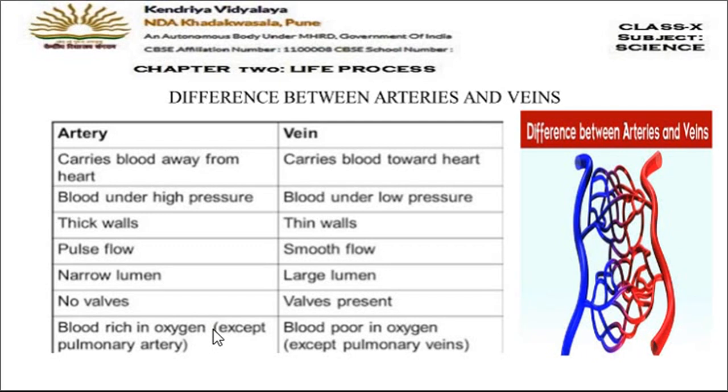Okay? Means all the arteries carry oxygenated blood except one, that is the pulmonary artery. This pulmonary artery is an exception which carries the deoxygenated blood. And in veins also, all the veins carry deoxygenated blood, but there is one exceptional vein which is called the pulmonary vein, and this pulmonary vein will carry the oxygenated blood. Okay, so these are the differences between arteries and veins here. So in the diagram also you can see this red color shows the arteries and the blue color one shows the veins.